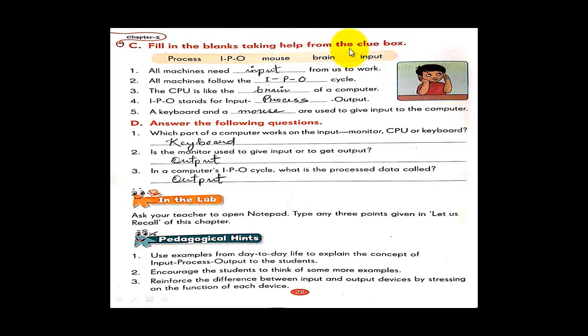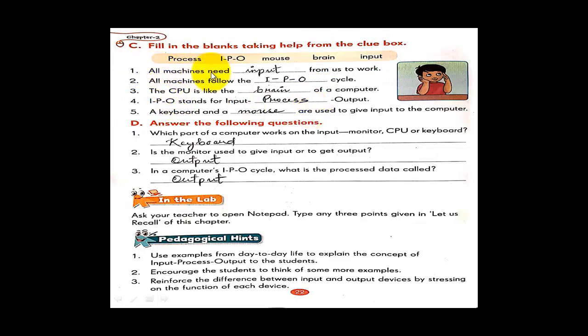Fill in the blanks taking help from the clue box. Now some clues are given here. Some words, 5 words are given here in the clue box. Now from this clue box, you have to fill up these questions, the fill in the blanks from number 1 to number 5.